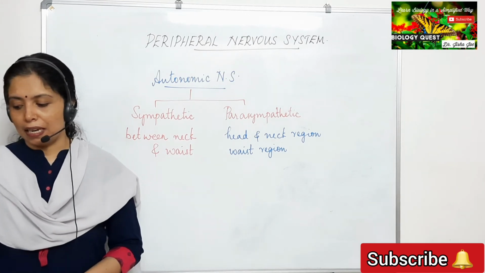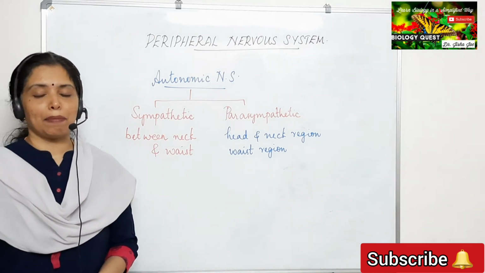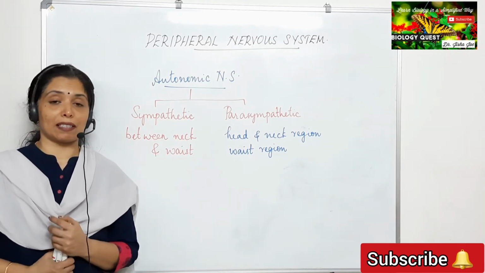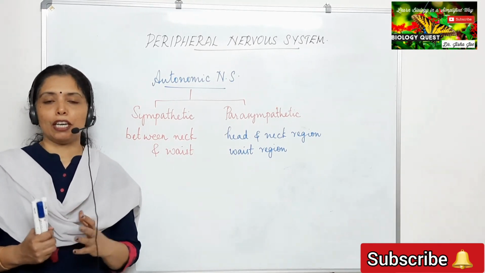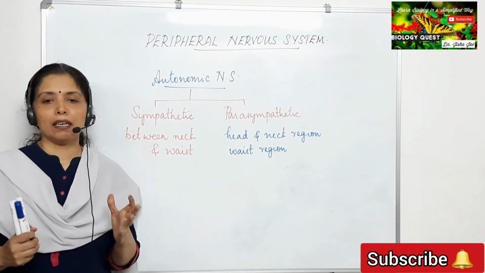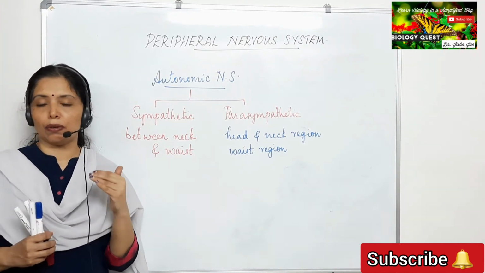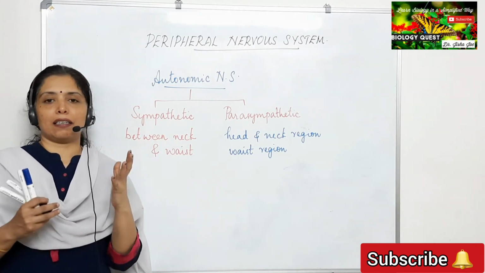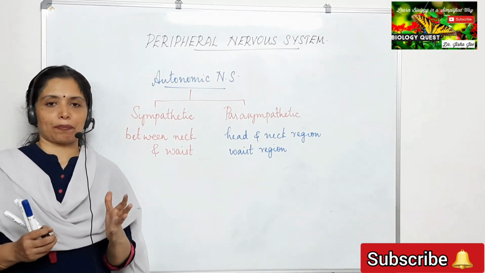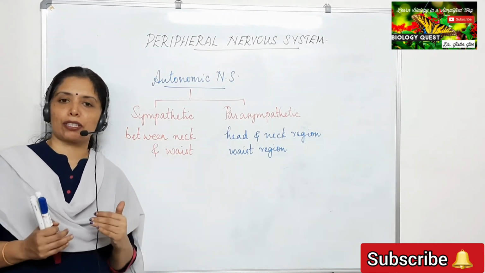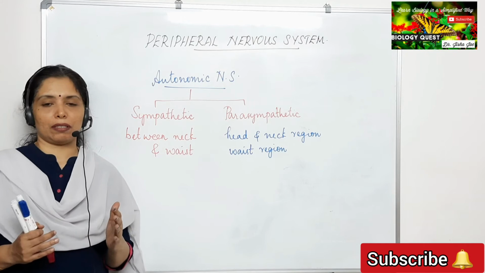That means the sympathetic nervous system prepares our body to face a particular situation, or helps the body act against it, whereas the parasympathetic nervous system brings our body back to a normal situation.